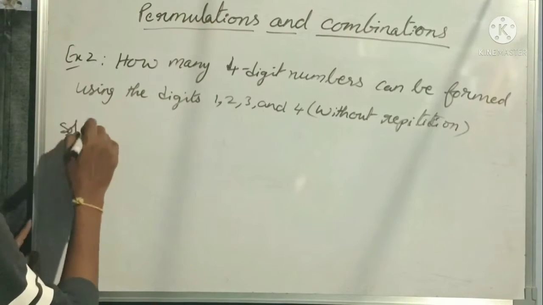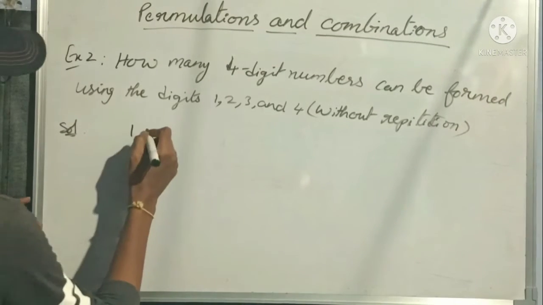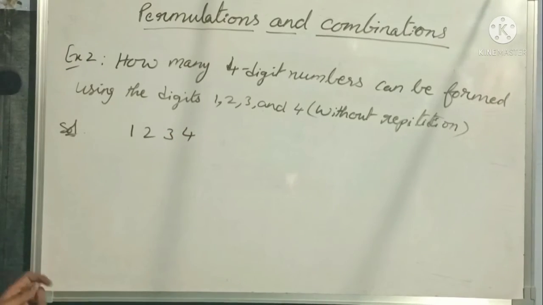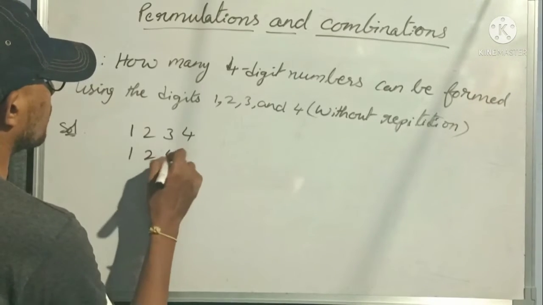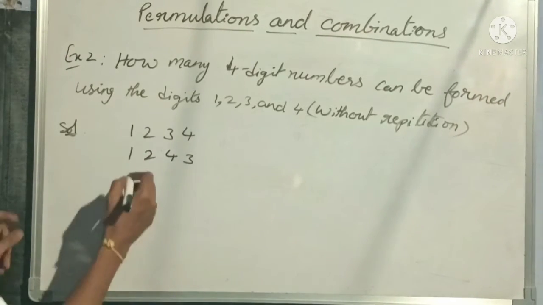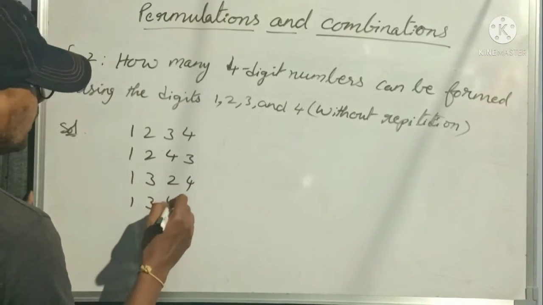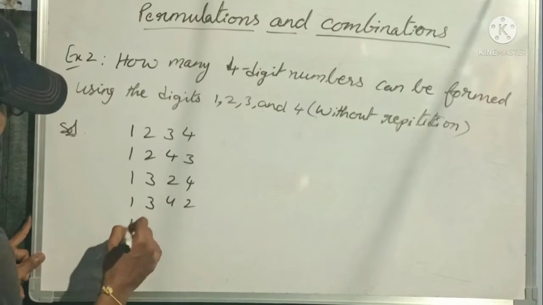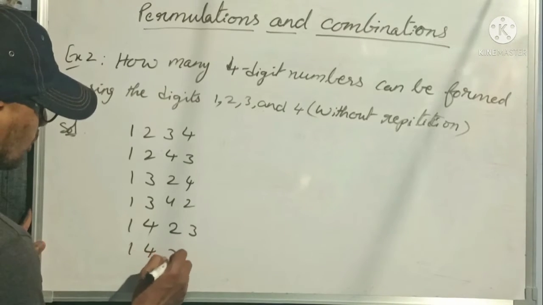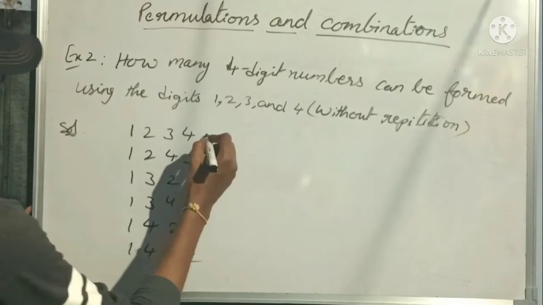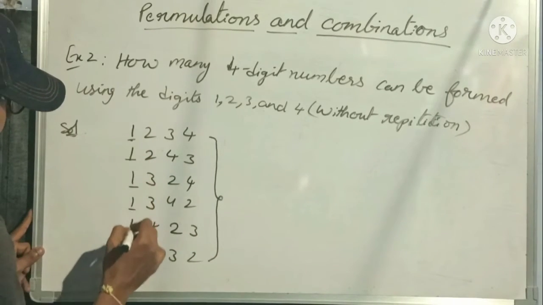Solution. When I start with 1, how many possible cases are there? 1234, this is the first number. And I can write 1243 also, right? And 1324 and 1342. Then 1423 and 1432. These are the 6 possible cases when I take 1 in the thousands place.